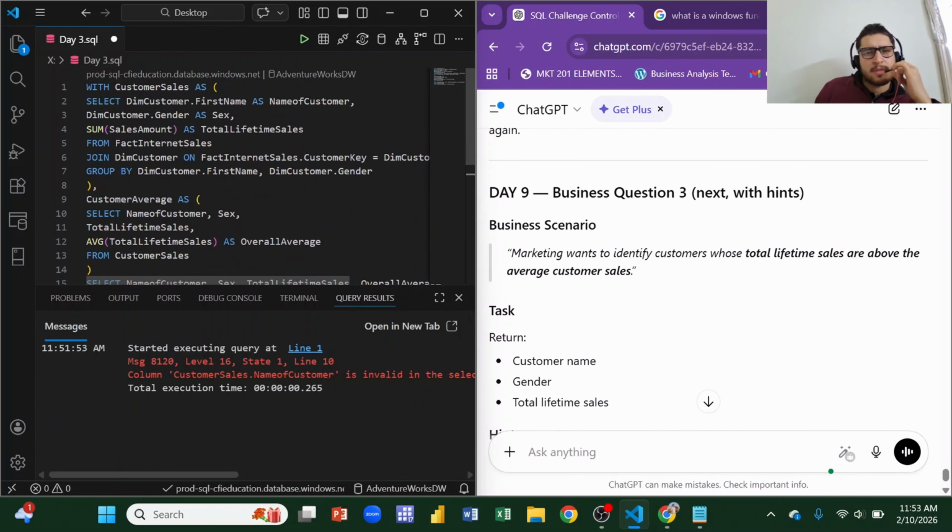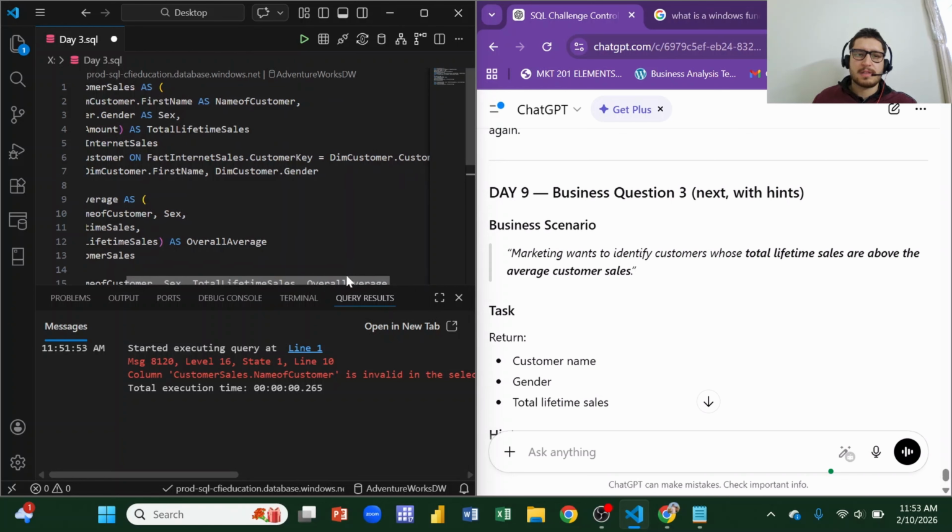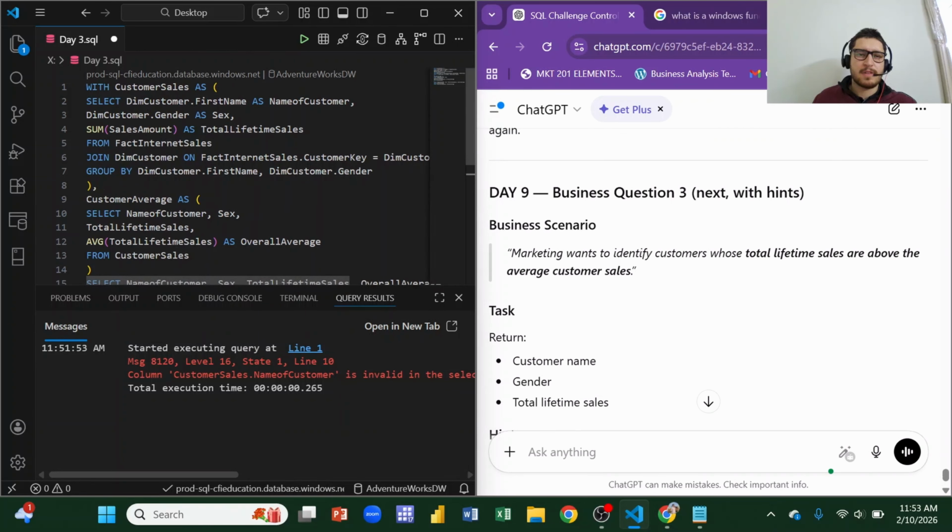Okay, so guys, for the question 3 query, I have written this CTE, which I named customer sales, and I selected the dimension first name as customer name, the gender as sex, and sum of sales amount as total lifetime sales from the fact internet table. Then I joined them through the customer keys from both the fact and dimension tables, and grouped by these.